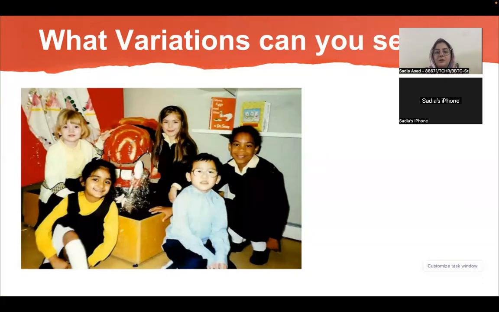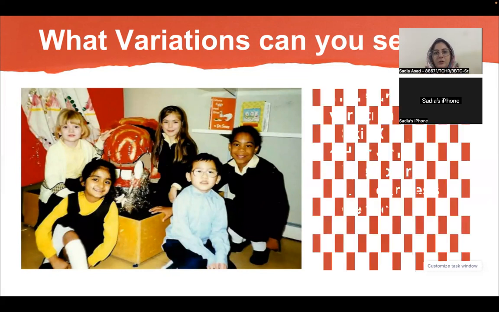So by looking at these individuals, you pinpointed that these individuals are different from each other, although they belong to the same category, that they are humans, but they still have those differences. So basically we call those differences variation in biology.